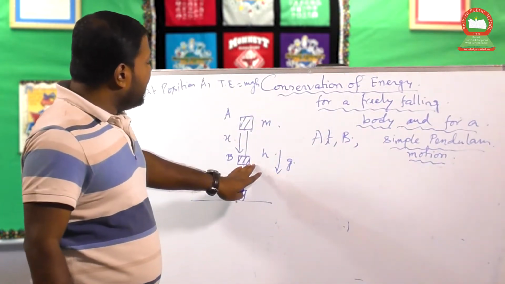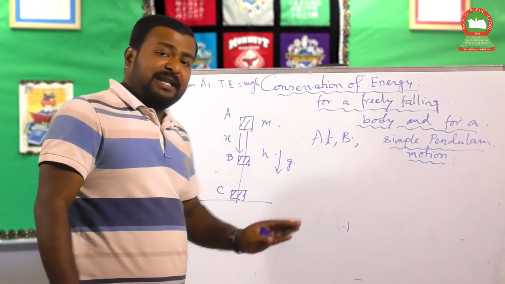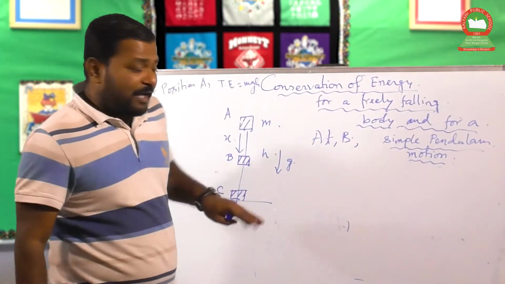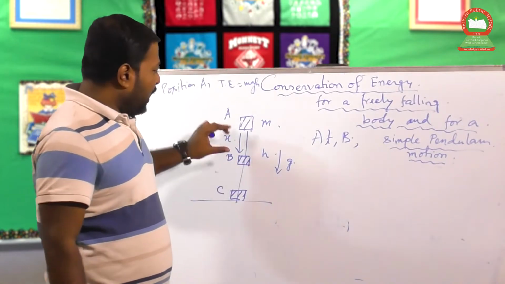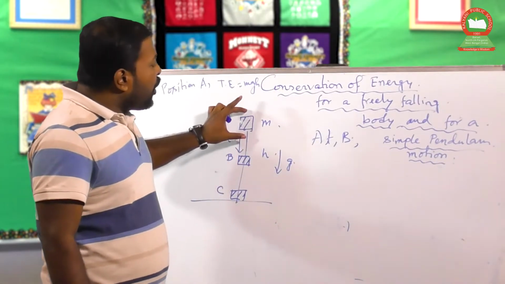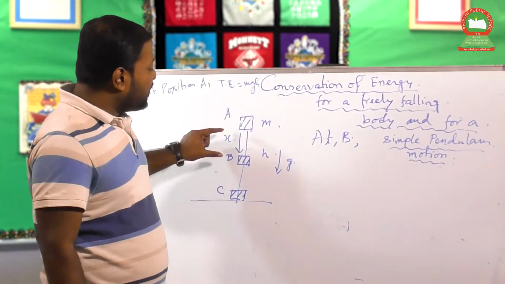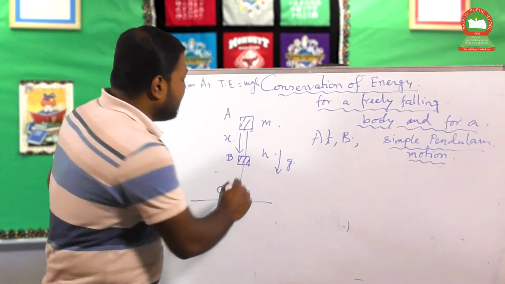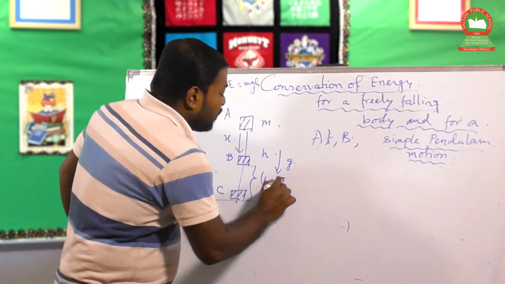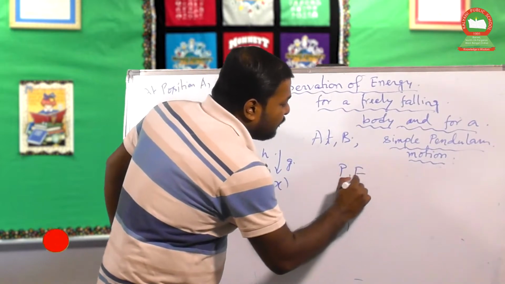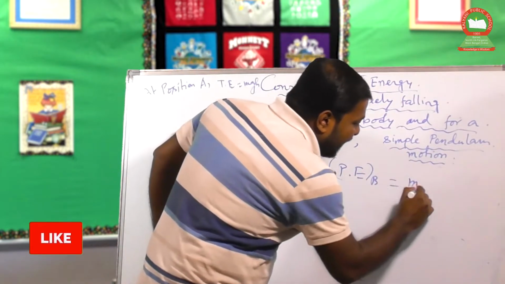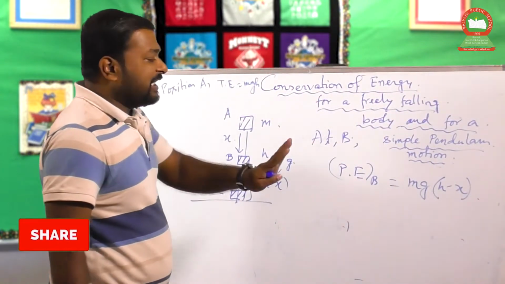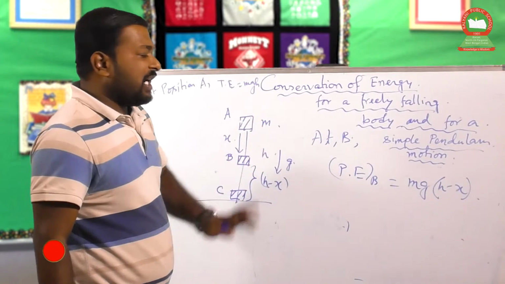for position B, the body is moving, so there is a kinetic energy as well as potential energy. Now we have to calculate the potential energy. From which surface? From the ground to that particular point. The body displaces x amount from its original position. Total height is h. So the height from the ground to that particular point B is nothing but h minus x. So potential energy at point B is nothing but mg into (h minus x). Why? Because h minus x is the height of the body above the ground. So at point B, the potential energy is like that.